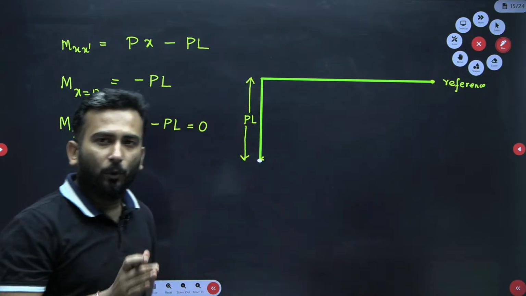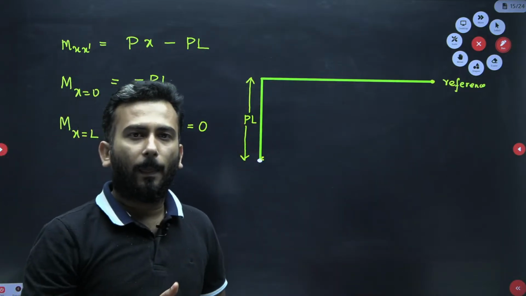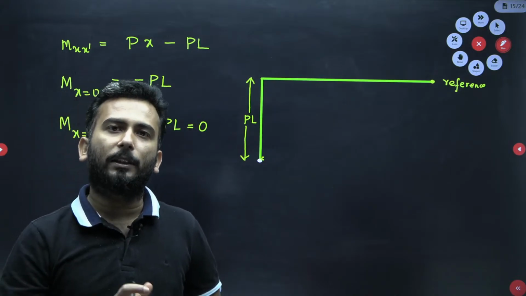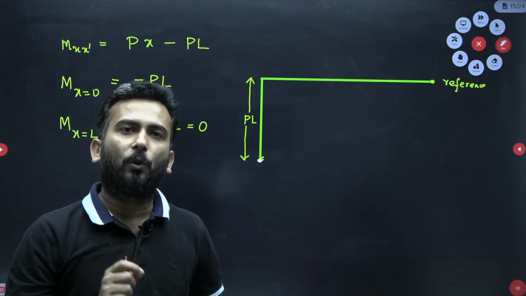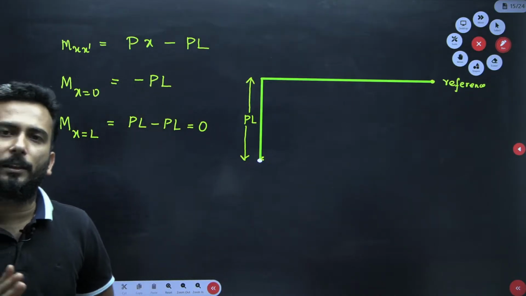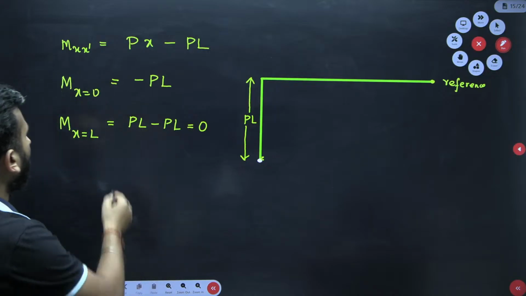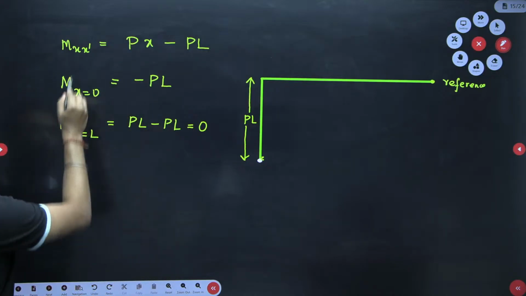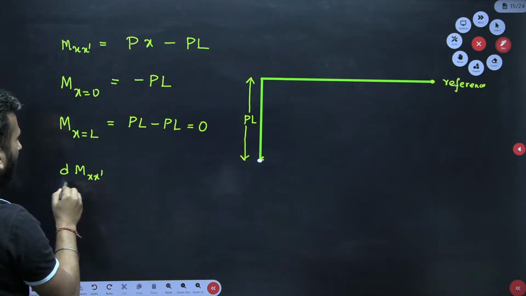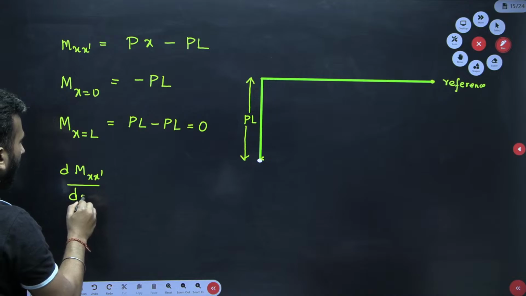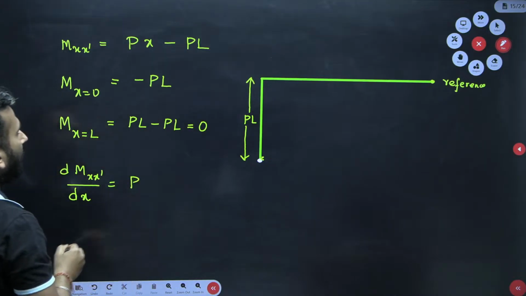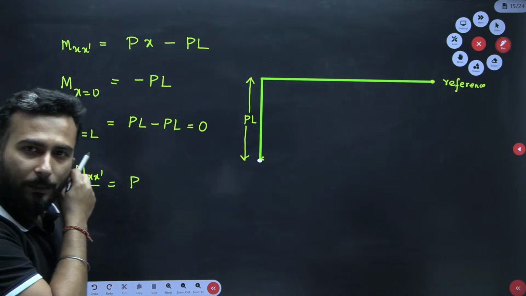So if you don't know how to go while drawing a graph, the only thing that can help you out is the slope. If you don't know how to go after one point, the only thing that can save you is the slope of the diagram. So this is the line equation that I have written. So I will simply find the slope. Slope is dM_x by dx, and it is coming out to be P.